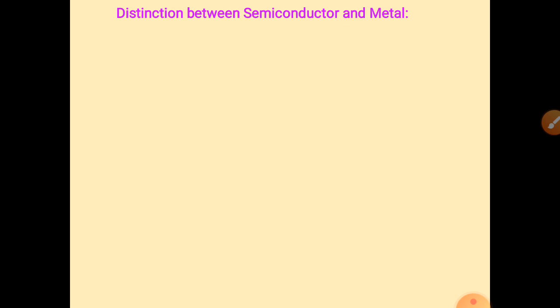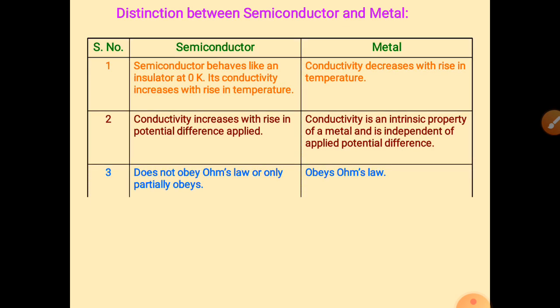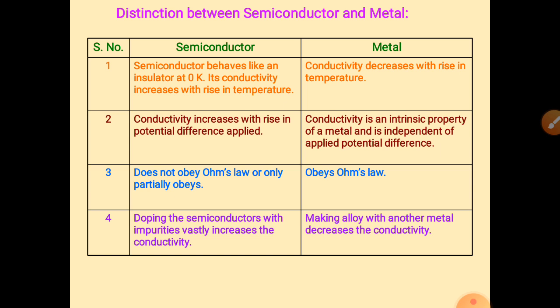Now semiconductor and metal. What is a semiconductor, what is a metal? A semiconductor at 0 Kelvin behaves like an insulator, but if we increase the temperature it behaves more like a conductor. Metal conductivity decreases with a rise in temperature. Because with rising temperature, electrons move so fast that they create heat energy, and due to that heat energy, electrons do not behave like a conductor.